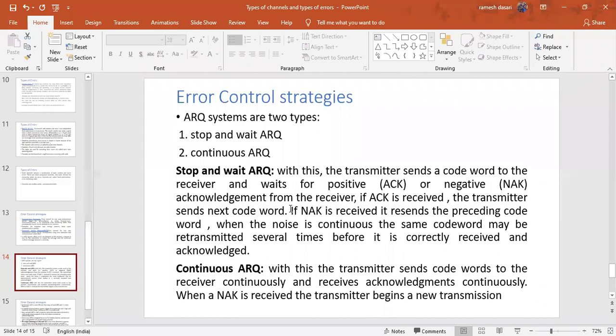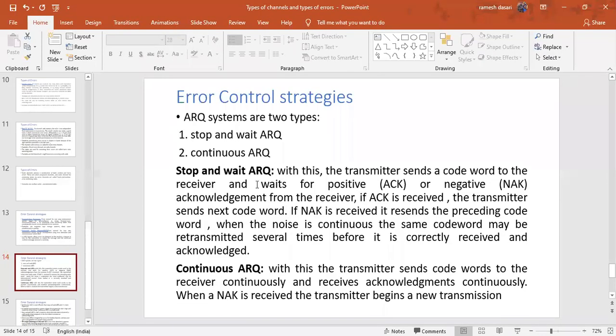Now coming to continuous ARQ. So once again, in stop and wait, what happens? It has to wait until it receives the acknowledgement from the receiver. But coming to continuous ARQ, it continuously transmits the code words and continuously receives the acknowledgements from the receiver. But a doubt is, what happens whenever a NAK is received? Whenever a NAK is received, then the transmitter begins a new transmission.